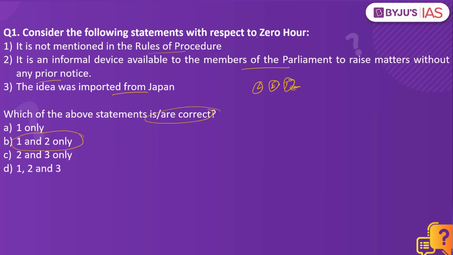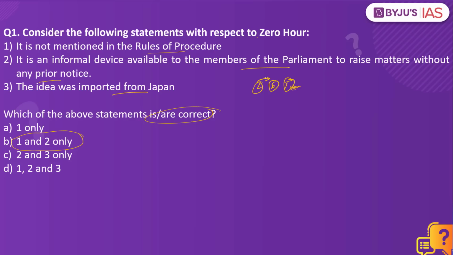The executive keeps a check on the legislature, the legislature keeps a check on the executive, and what we have is a relationship where each has checks and balances on one another. As part of Question Hour, we have the legislature which keeps a check on the executive, where the legislature can ask questions to the executive and the ministers will have to answer all these questions. That is what is called Question Hour, where questions will be asked by the members of Parliament to the executive, that is to the ministers in the government.